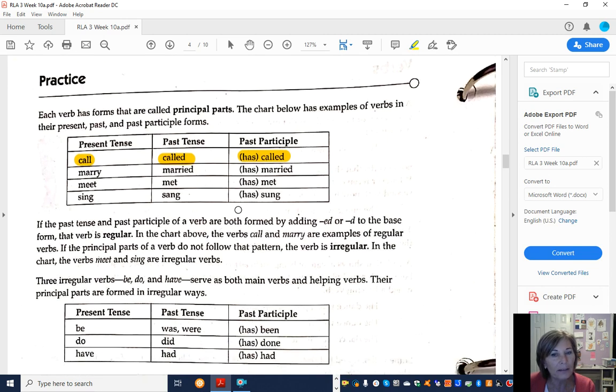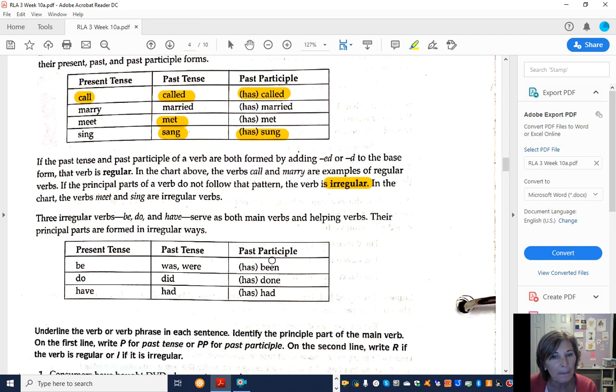The way you do the past participle is, again, past tense, you add ed most of the time, like called and married, but sometimes it's a different form. The past tense of meet is met. The past tense of sing is sang. And so then the past participle, it can be different. Has met, you just add has, but for sang, you have to change the verb as well, has sung or have sung. They're irregular, and you just really have to memorize those and know them. There's not a simple way to know the irregular ones except by learning them from practice.